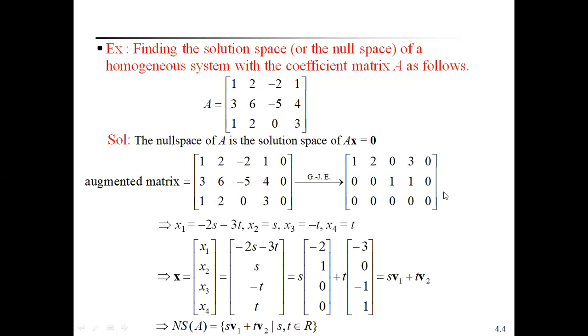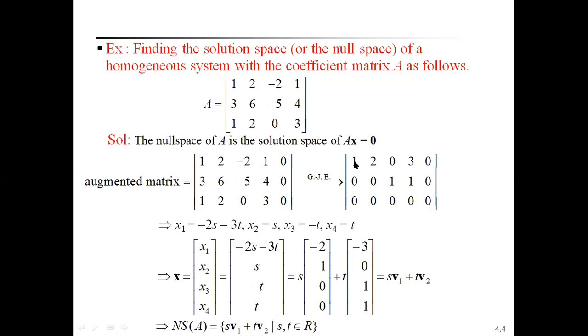This is the reduced echelon form. Already you know how elementary operations can be applied to the augmented matrix using row transformations, and by that we get this reduced echelon form. Now we find the solution of the given homogeneous system of equations Ax = 0.